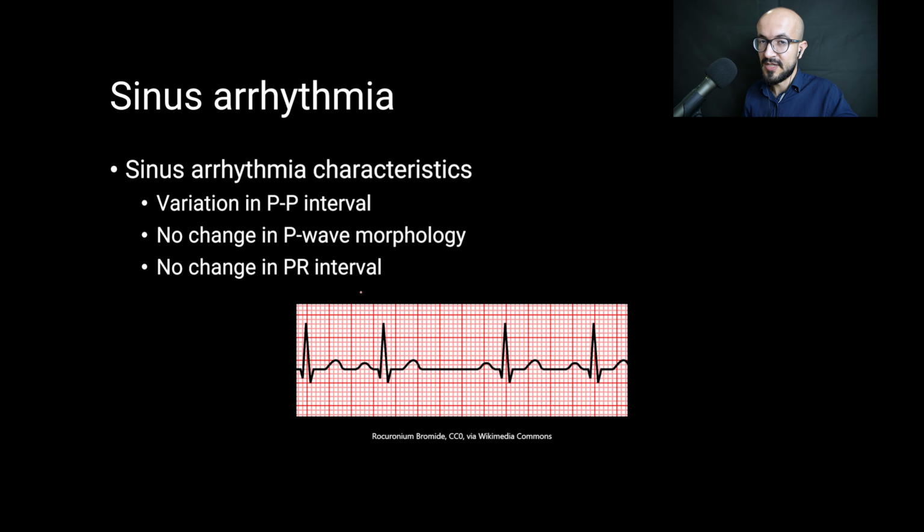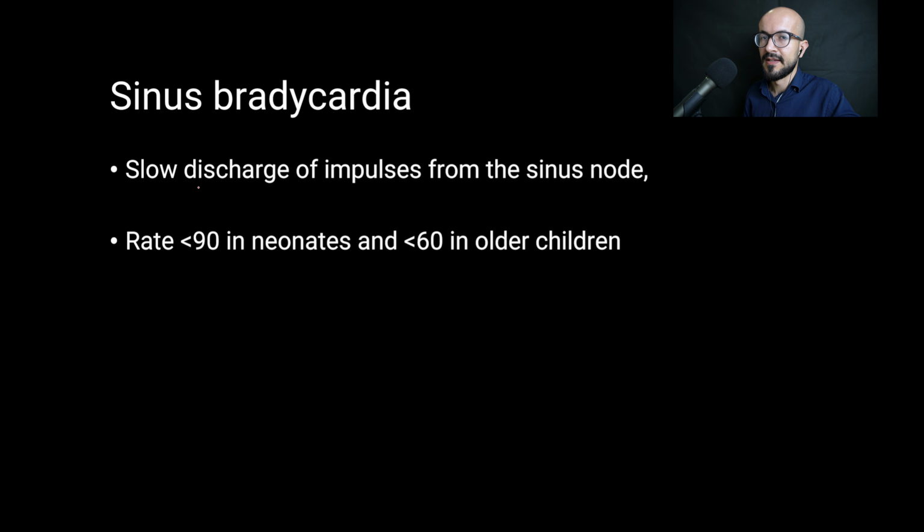Now, on ECG paper, the sinus arrhythmia is characterized by a variation of the P to P interval. So this is one P to P interval, and this is the next one. There is some variation between them, and there is no change in the P wave morphology and no change in the PR interval.